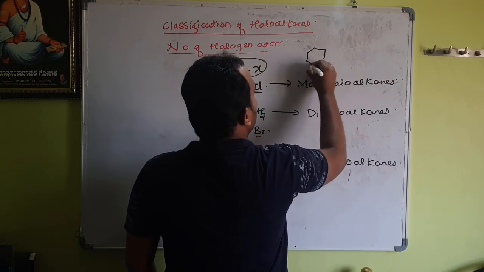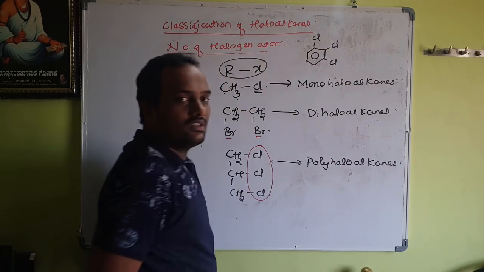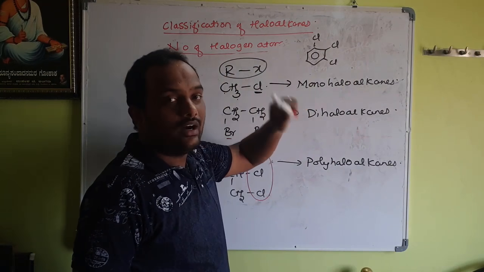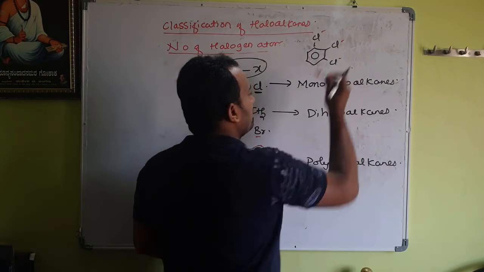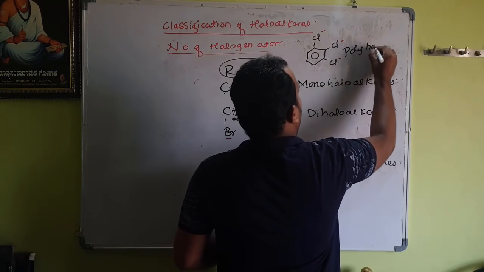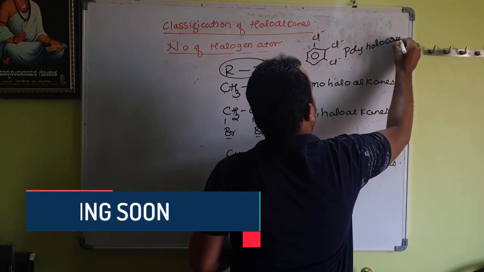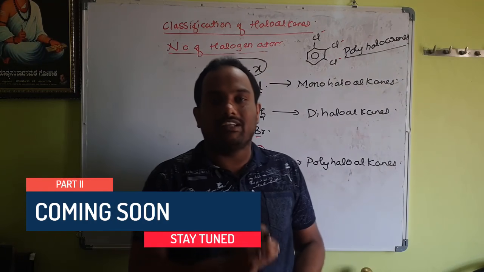Now I write benzene with chlorine. How many chlorines will I write? 3 chlorines I will write. Now, this is not haloalkane. This is haloarene because it is containing benzene. In that, how many chlorines are there? 1, 2, 3. Therefore, this must belong to the class of polyhalo, not alkane. It must be arenes. Therefore, this is how the halogen derivatives are classified.